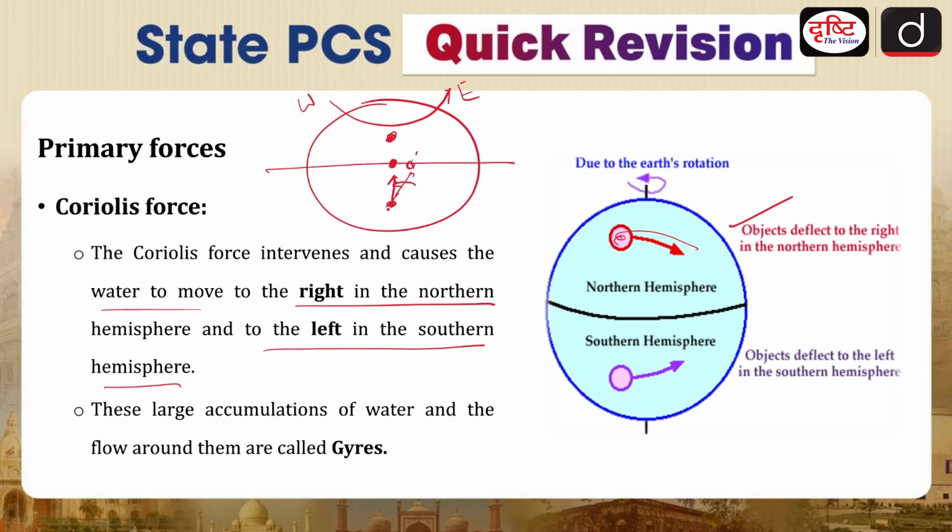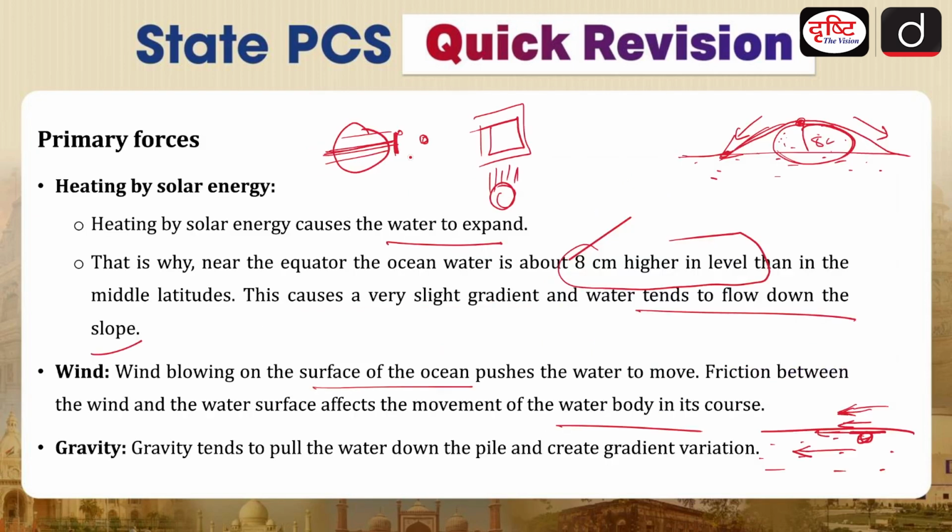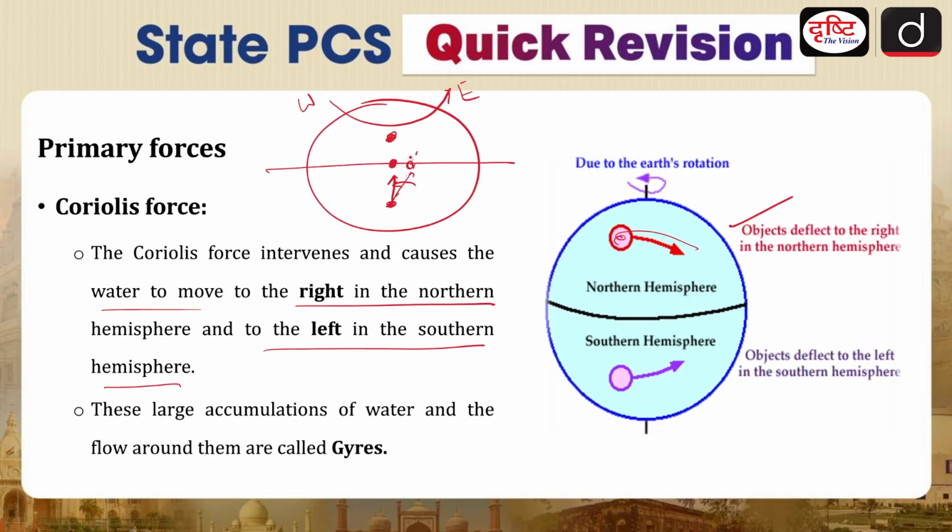Now there is still water, and because of the wind they are trying to push the water, and because of the Coriolis force also, water will tend to move because of the pseudo effect. Now this is the third factor, which was your Coriolis force. So the primary factors are heating, wind, gravity, and Coriolis force.